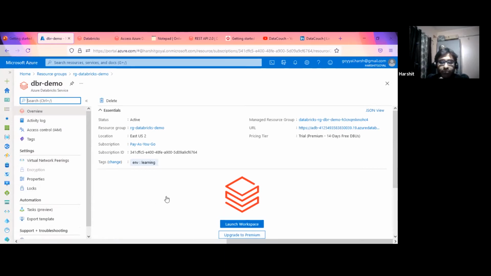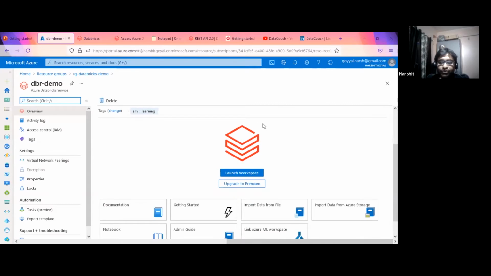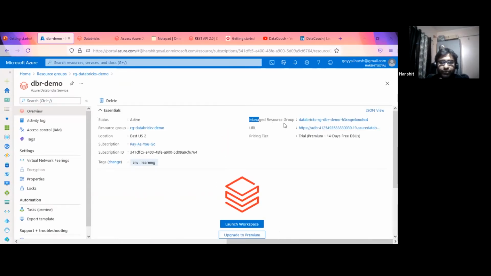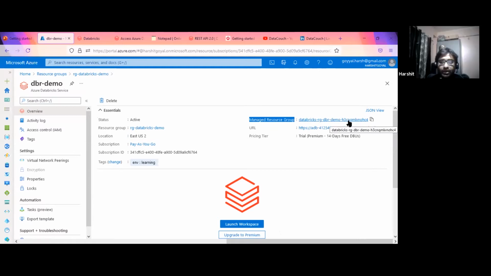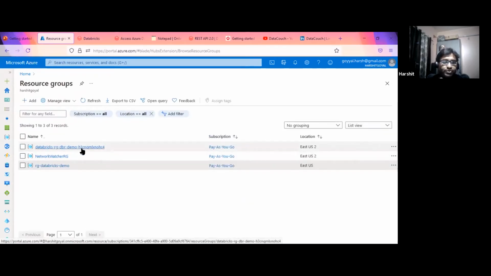Now, this is a very important part, I want to emphasize on this as well. This talks about the managed resource group, and this is the Databricks resource group. I have created the service in this resource group, named DVR demo, but it has its own managed resource group. Potentially this is just a server, and for the entire Databricks workspace, this resource is going to be used. If you go to the resource group panel, you can see this is the other resource group that I'm showing over here.